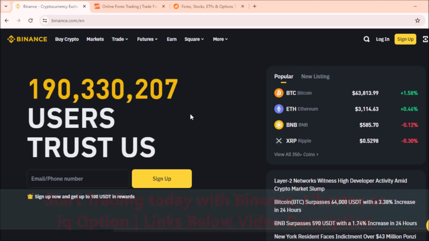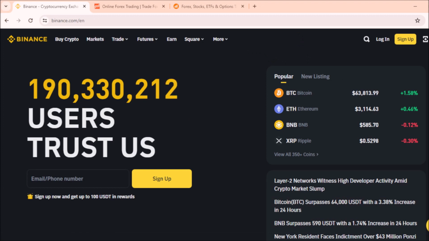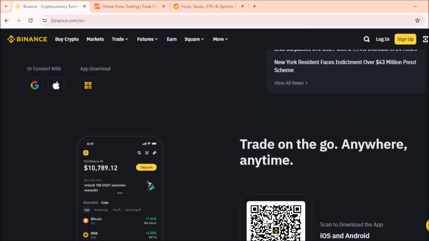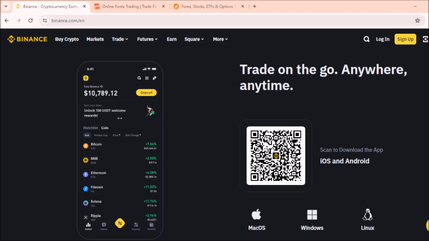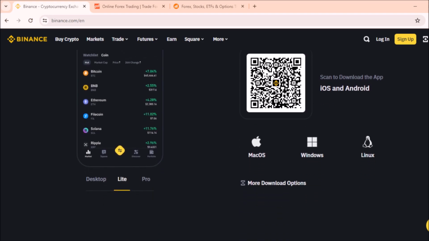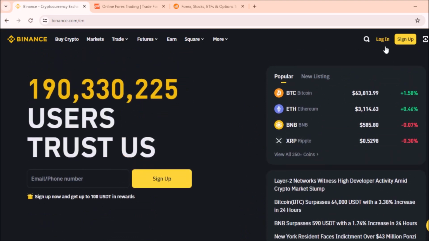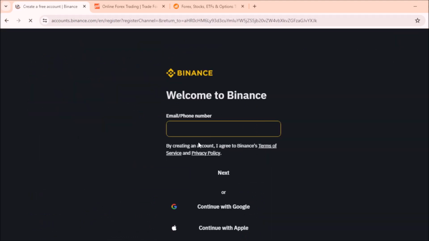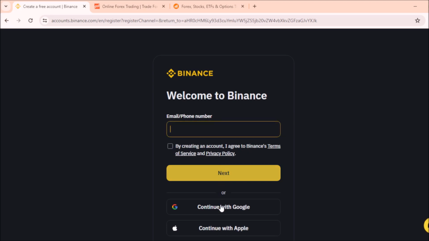Binance. Binance is one of the largest and most popular cryptocurrency exchanges globally, offering a wide range of digital assets for trading. Here's how it works. Registration. Users need to sign up for an account on the Binance platform. Deposits. Once registered, users can deposit funds into their Binance account using various methods, including bank transfers and cryptocurrency deposits.